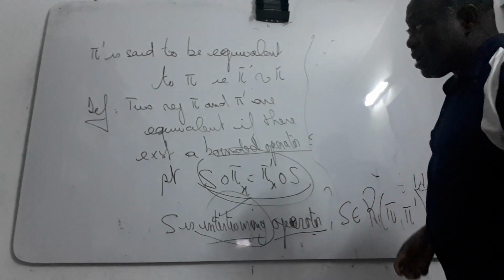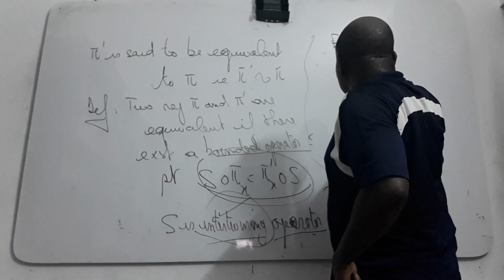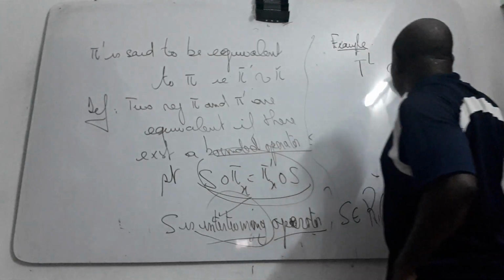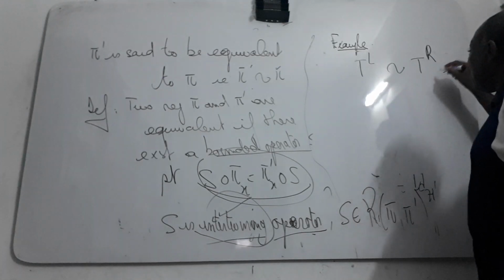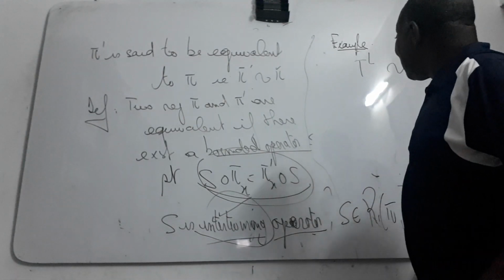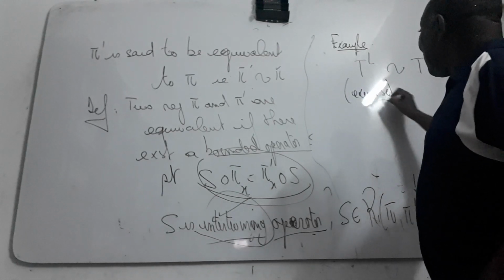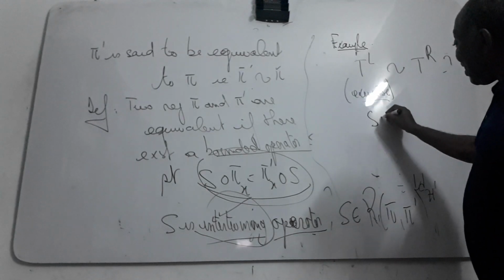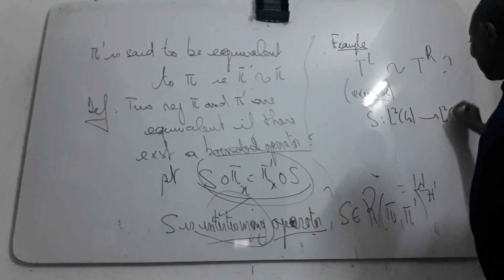For example, we can prove that the left regular representation is equivalent to the right regular representation. You can prove it in the exercise. I can give you just a map. I can suppose that X goes from L2(G) to L2(G) like this.